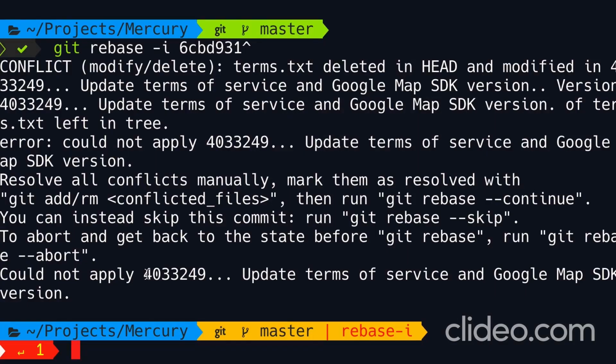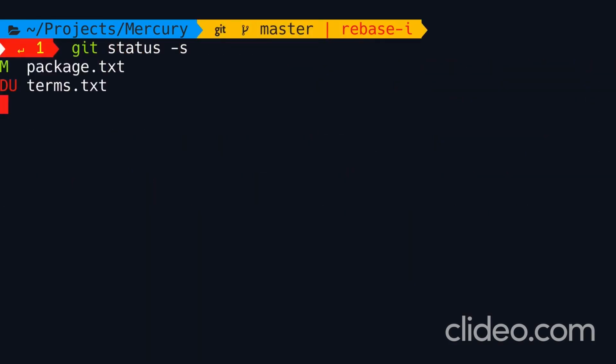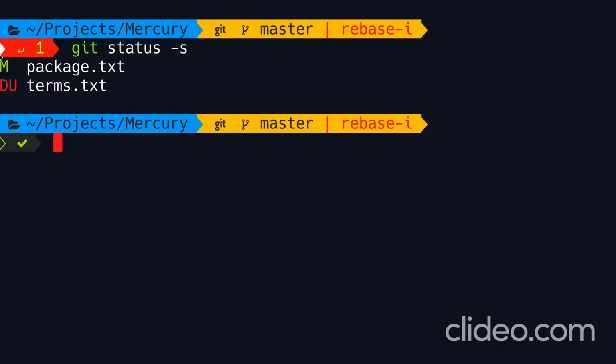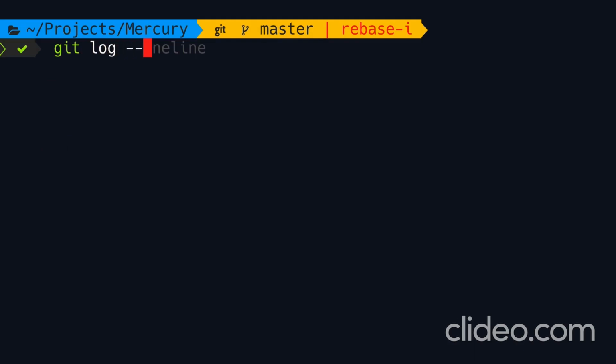All right, look, we have a conflict, but don't get scared. This is much easier than you think. So let's run a short status. What's going on here? We have some changes in the staging area. We have an update to package.txt, and we have some local changes that are not staged. On the one hand, we're trying to delete this file. On the other hand, we're trying to update it. So these changes that you see here are actually going to go with the next commit. So let's pull up the history one more time.